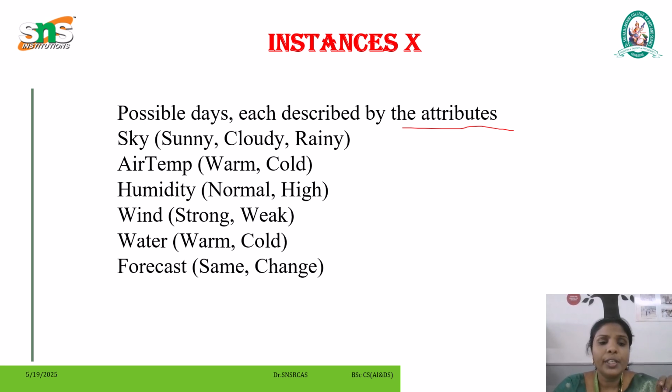This task is to learn to predict the value of EnjoySport for an arbitrary day based on the values of the other attributes. So here the possible days are each described by the attributes: Sky, which is sunny, cloudy or rainy. Temperature, which is warm or cold. Humidity is normal or high. Wind is strong or weak. Water is warm or cold. Forecast is same or change. These are the instances we are using to decide whether Aldo enjoys the sport.